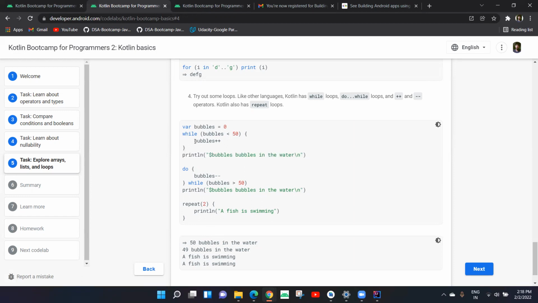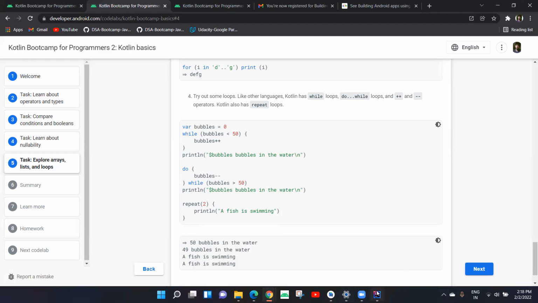Because here in this scope, from here to here, you're getting what I'm saying? So it will add, and then once it's more than or equal to 50, once this loop is completed, then it would move forward. And if we wanted it to print each time, we put this inside this scope. So this time it will just print 50 bubbles, right?